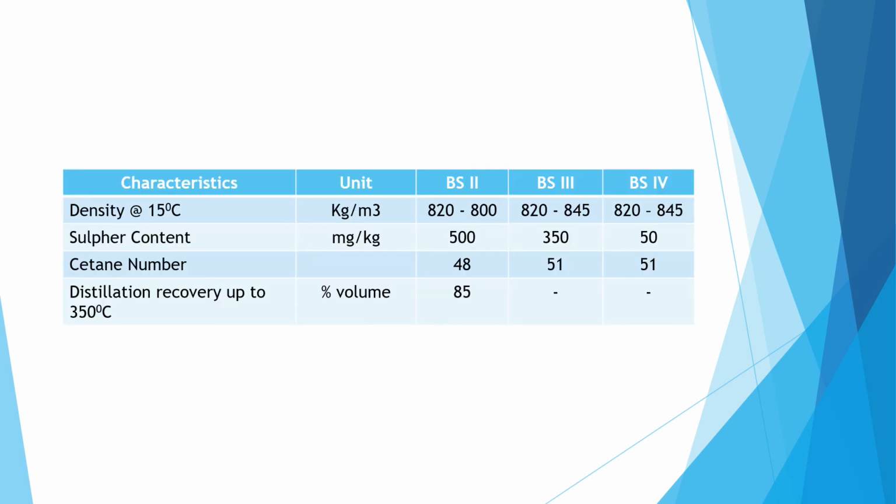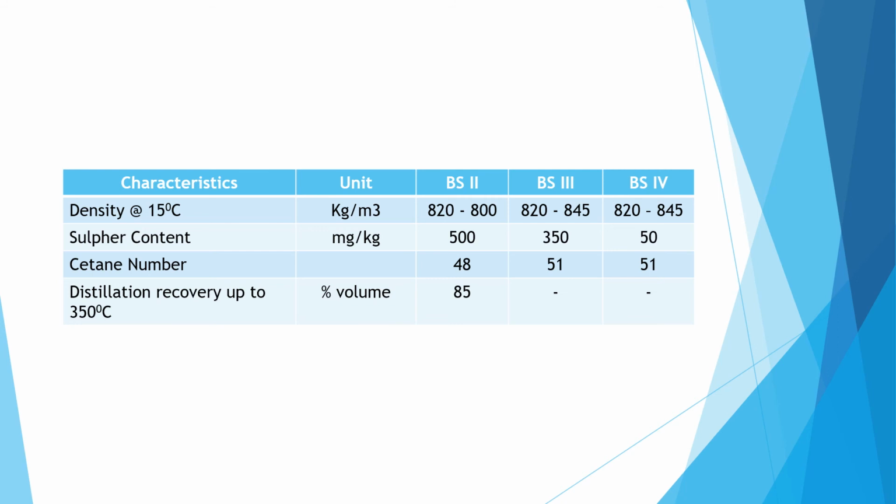Now coming to the properties of the BS2, 3 and 4 of diesel. The density at 15 degrees Celsius for the BS2, that is 820 to 800 kg per meter cube. For BS3 and BS4, that value is 820 to 845 kg per meter cube. Sulfur content for the BS2 is 500 mg per kg.